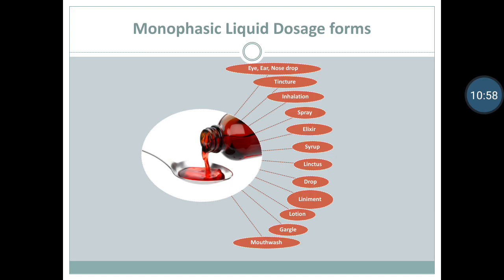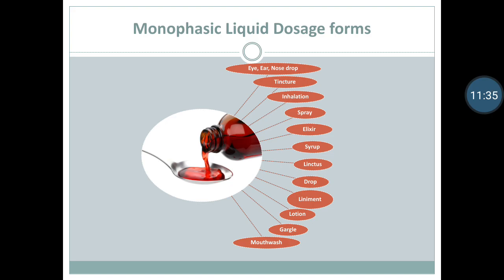Next is liniment. Liniments are alcoholic or oily clear solutions intended for application to the skin with friction and rubbing. Liniments containing medicament possess analgesic, rubefacient, soothing and counter-irritant properties. They are never applied on broken skin. Example is camphor liniment.